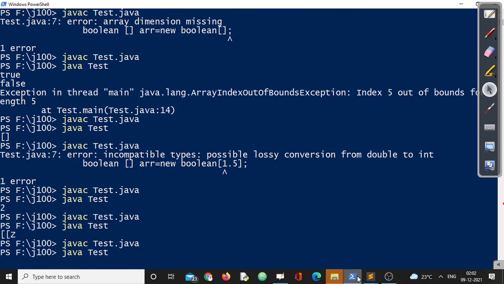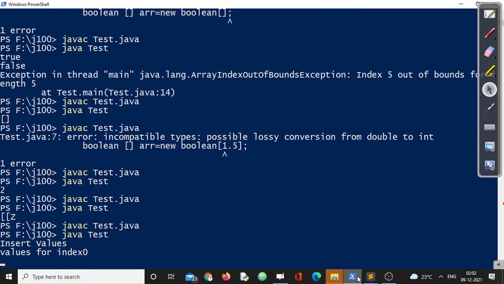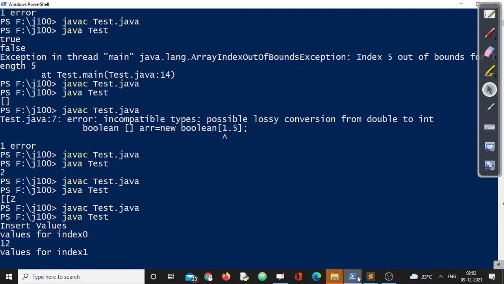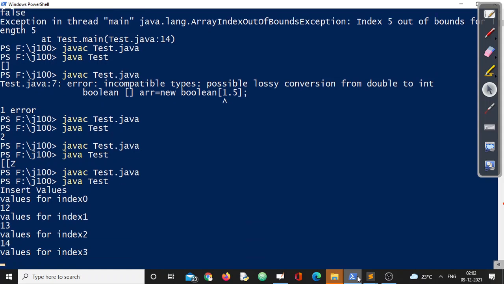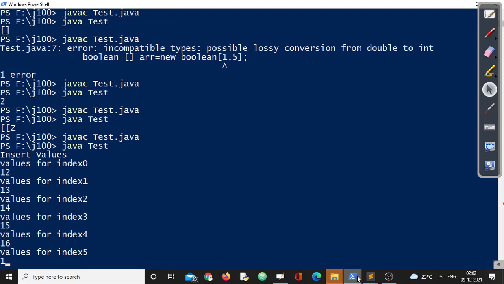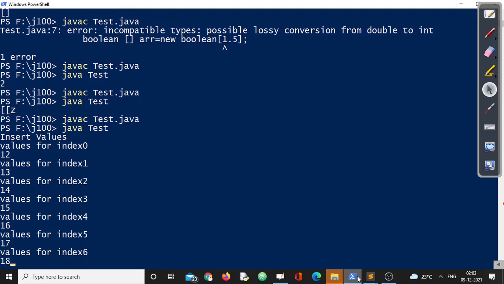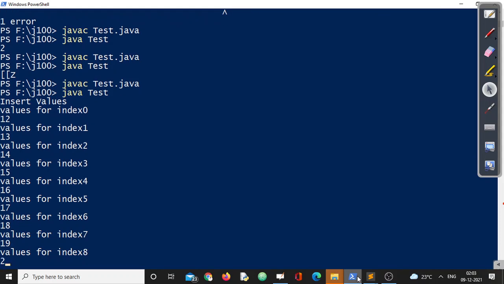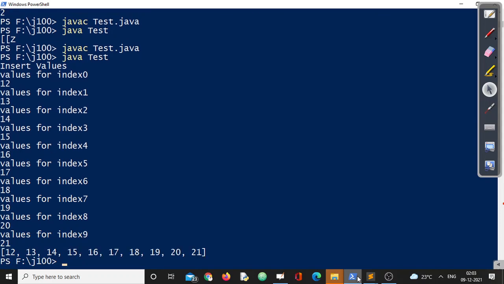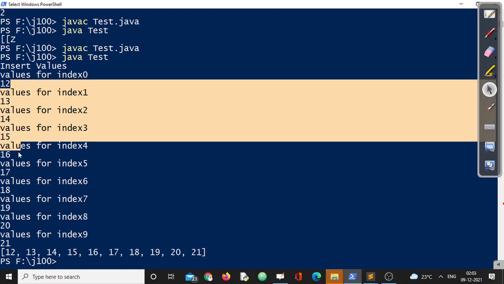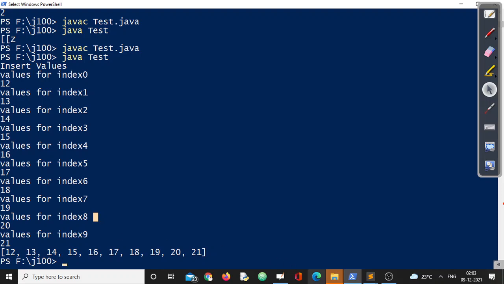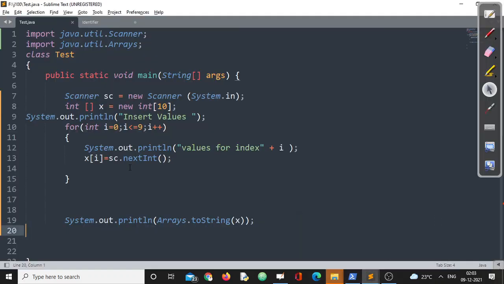It compiles fine. Now, values for index 0, I am writing 12, for index 1, 13, 14, 15, 16, 17, 18, 19, 20, 21, done. See, the entire 10 values are displayed here. I have inputted how many values? 10 values, right?